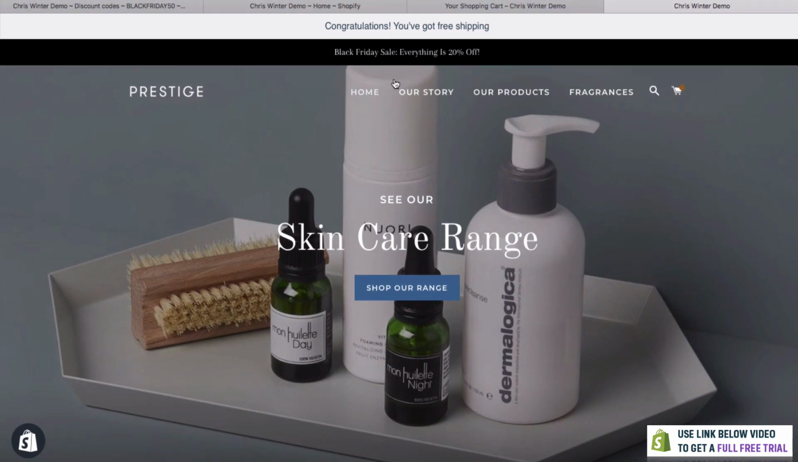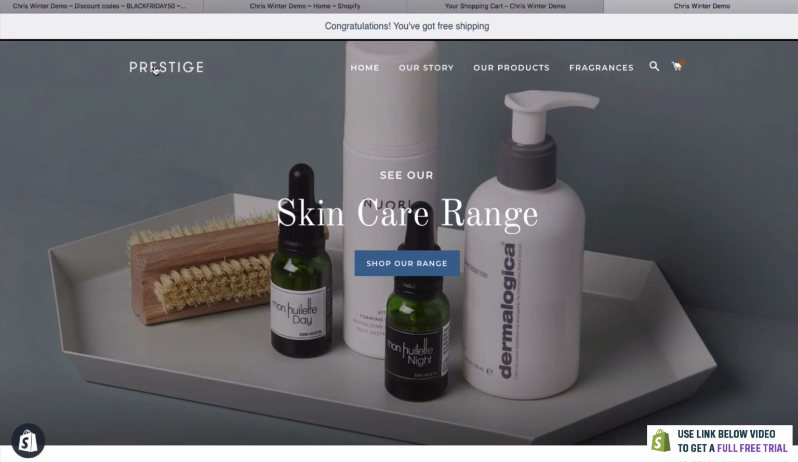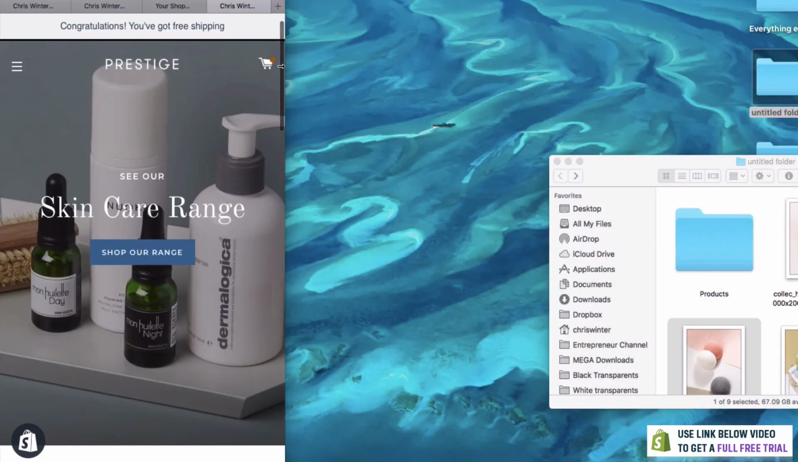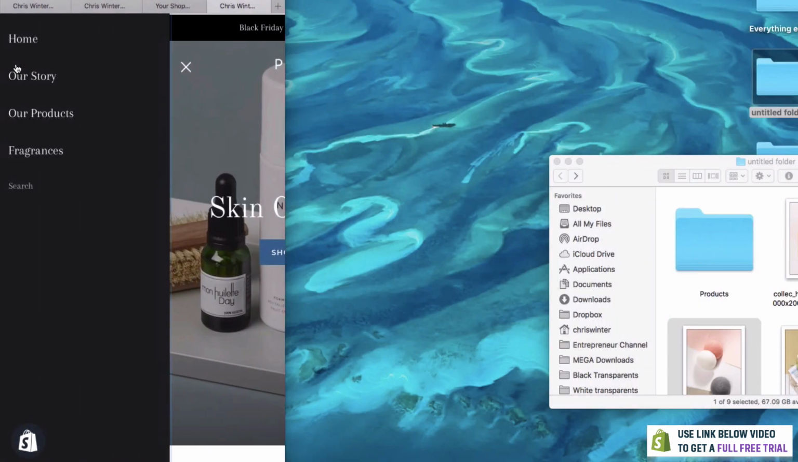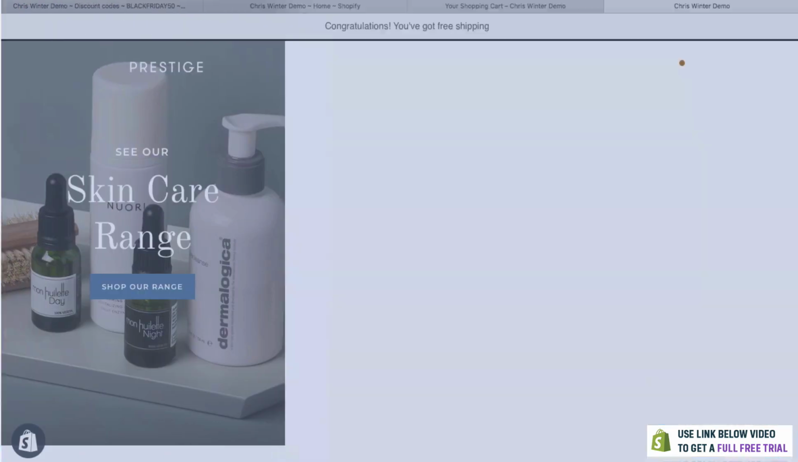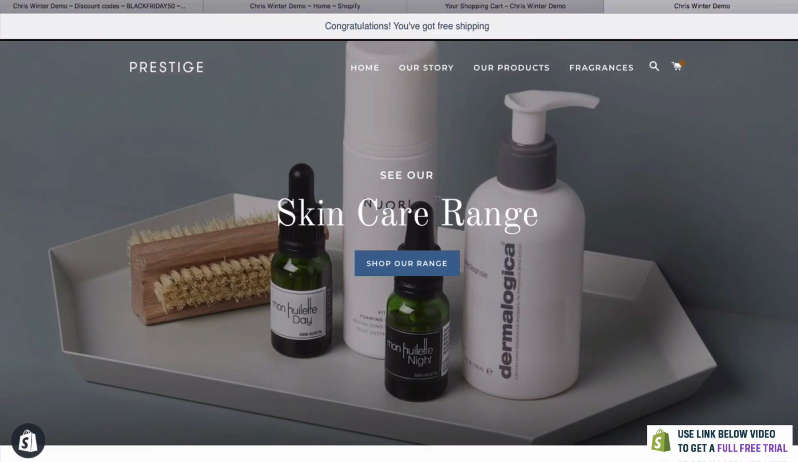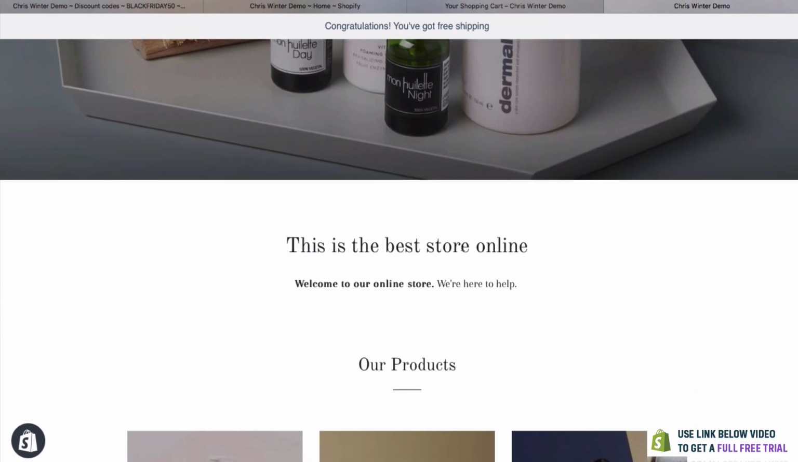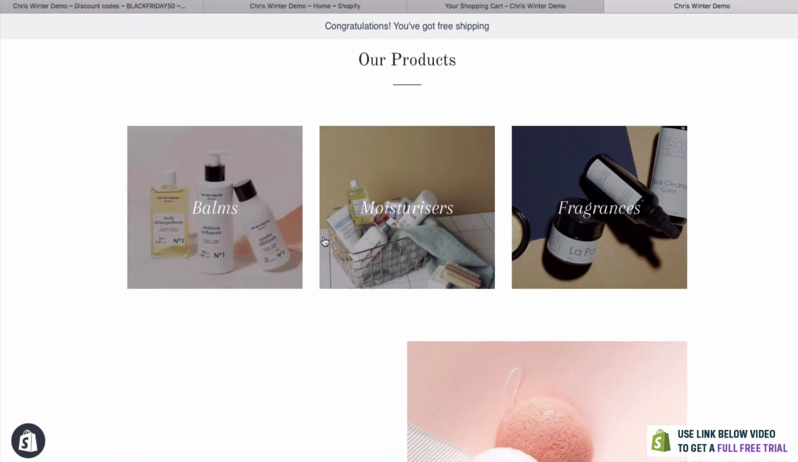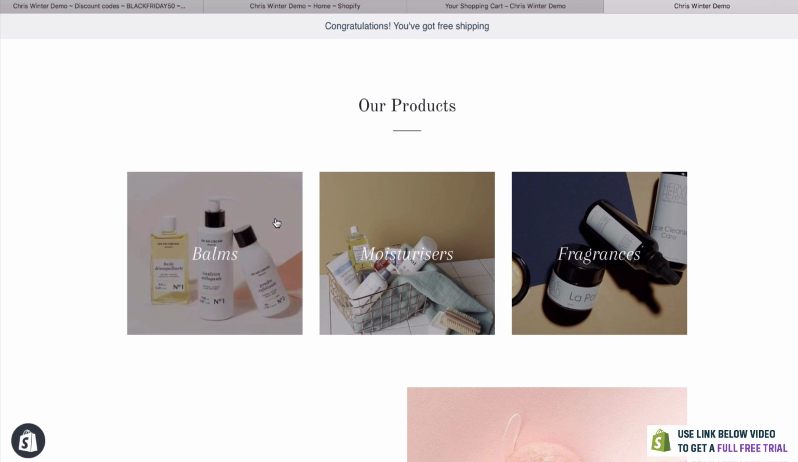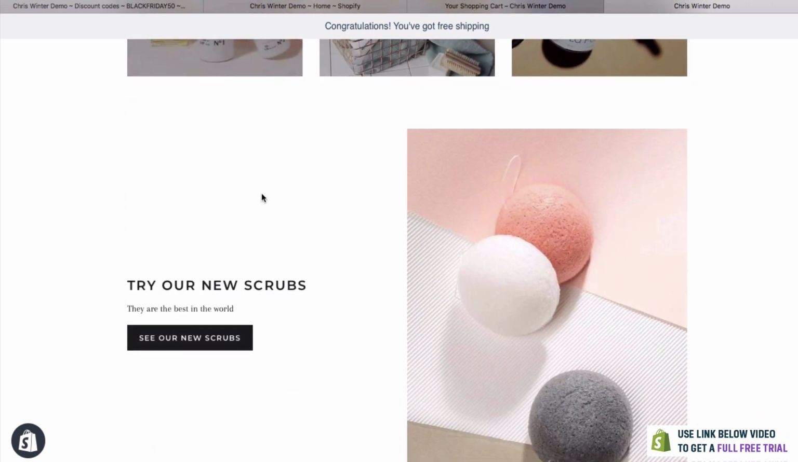As you can see, we've got this cool bar at the top here. We've got this announcement bar. We've got a logo which changes color. We've got our menu here, which looks really good and is responsive. So as you can see, it changes to a hamburger menu when it's on mobile. We've got our hero image and our text. We've got a bit of text here as well. We've got our categories or our collections, which take us directly there. We've got this image here with some text on the left.